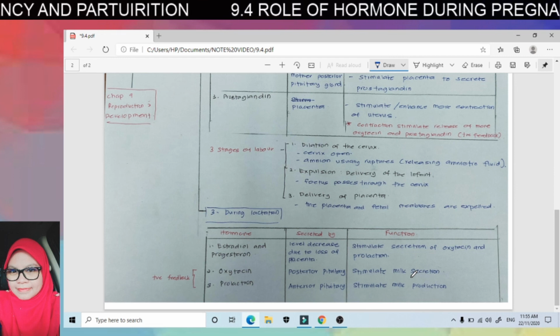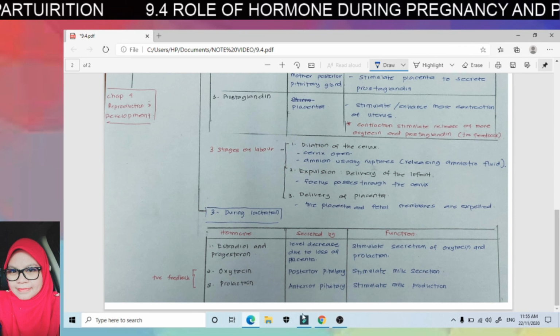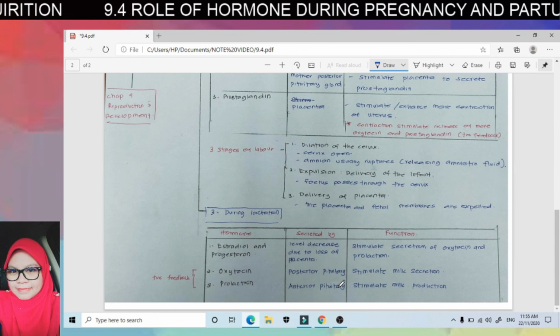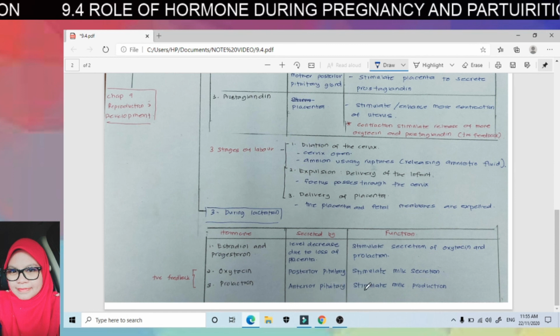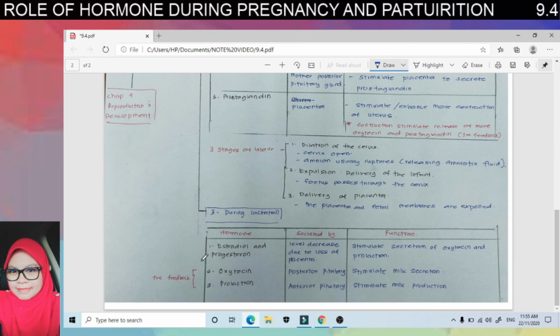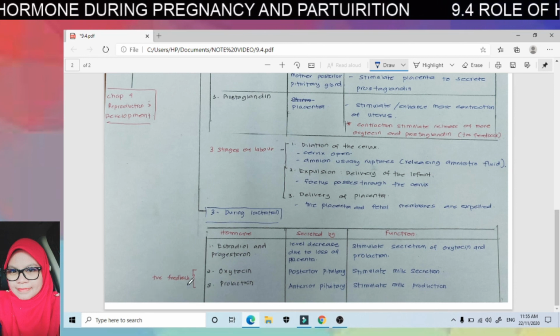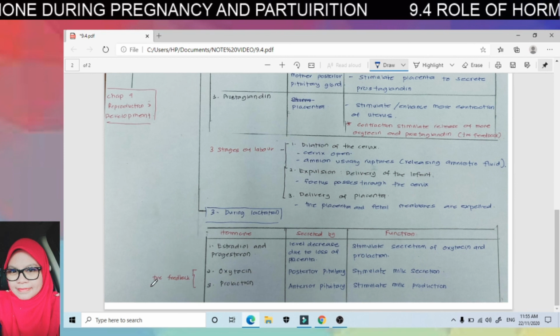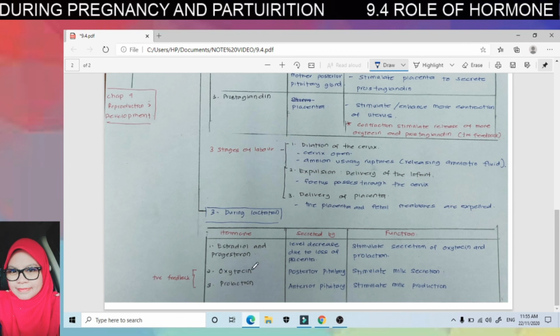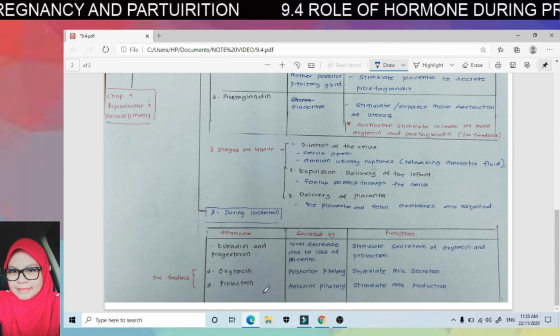And then for prolactin, it is secreted by anterior pituitary gland of mother, and the function is to stimulate milk production. And both of these hormones, the mechanism is in positive feedback mechanism, di mana ada demand, tinggi lagi dia punya supply.